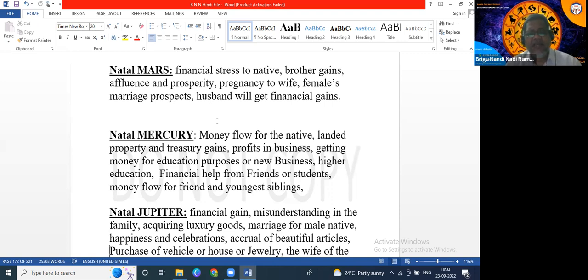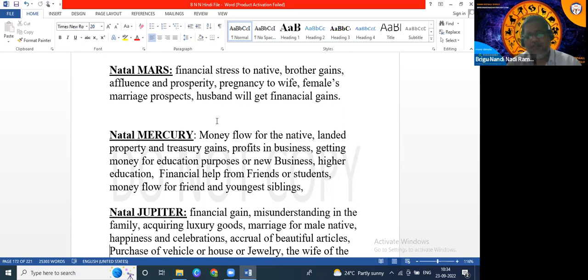In a similar way, if it is education, for example, whenever transit Jupiter aspects natal Mercury, the native will pass the examination, because Mercury is education and Jupiter is the guru. The guru will give education, and he will pass the examination. But whenever transit Venus aspects Mercury at the same time, he will get the highest marks. He will also get money for education purposes.